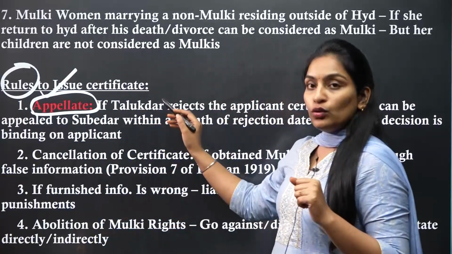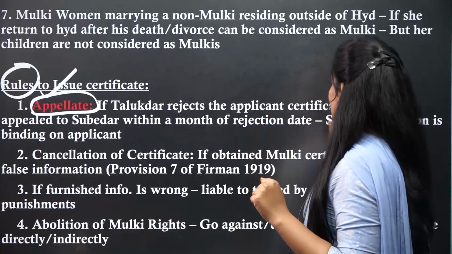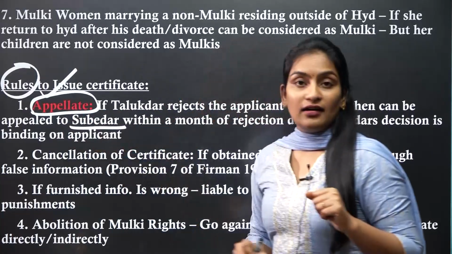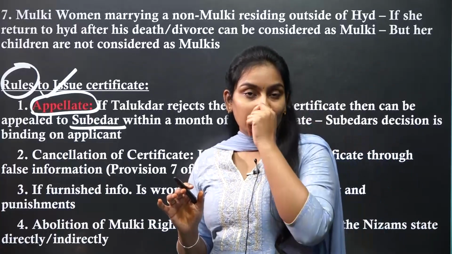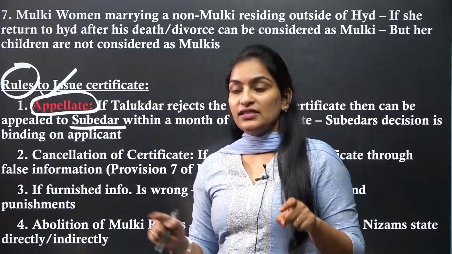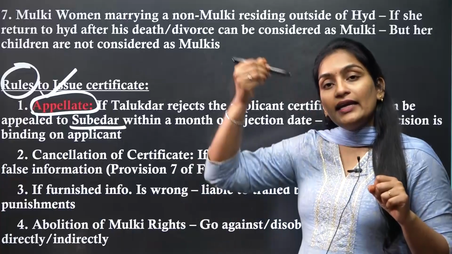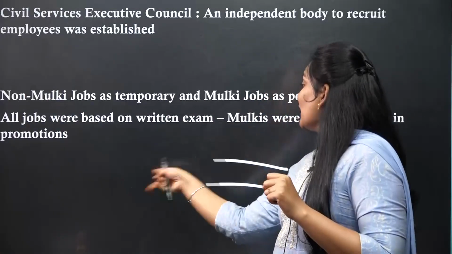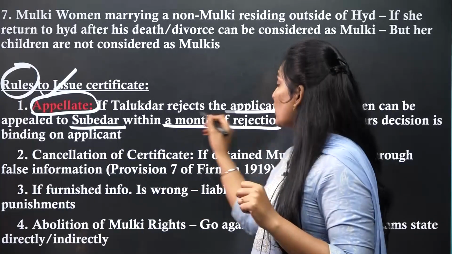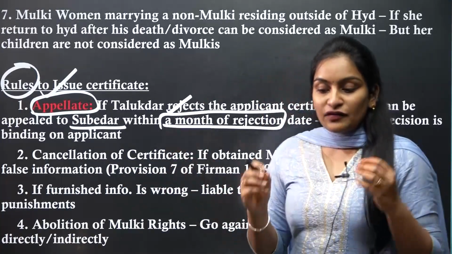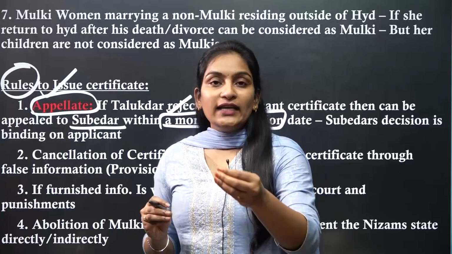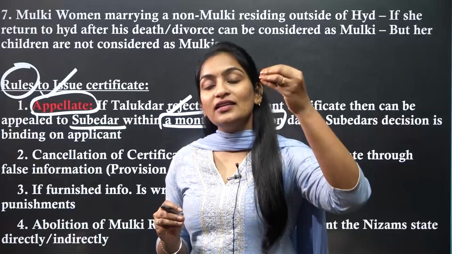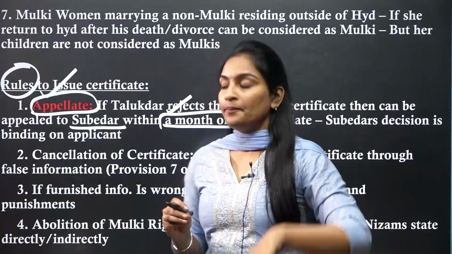Yes, if the talukdar rejects the applicant's certificate, then it can be appealed to the subedar. So there are already 5 subas. The subedar is the head of the province. So we can again appeal to the subedar. Within how many days? Within a month of this rejection. That is, you can't continue for a long time. If the talukdar rejected my Mulki certificate, then within 1 month I have to appeal to the subedar, and the decision of the subedar is final.